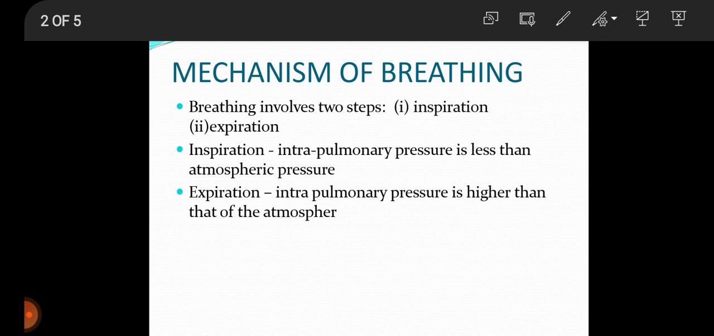Inspiration, during which air is drawn into the lungs; expiration, during which alveolar air is sent out. Inspiration occurs when the intrapulmonary pressure is less than the atmospheric pressure. That is, the intrapulmonary pressure is negative compared to the atmospheric pressure, while expiration occurs when the intrapulmonary pressure is higher than that of the atmosphere.